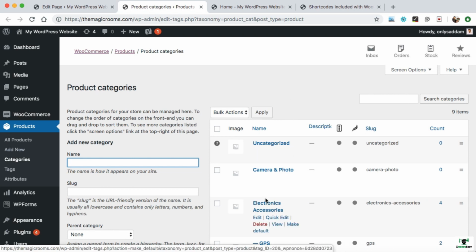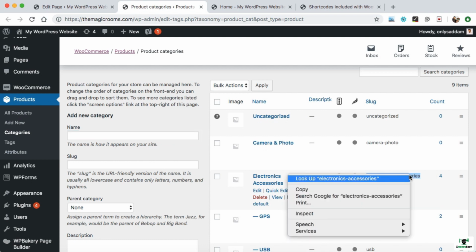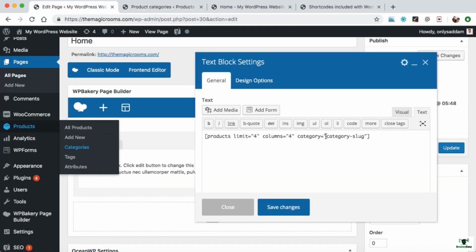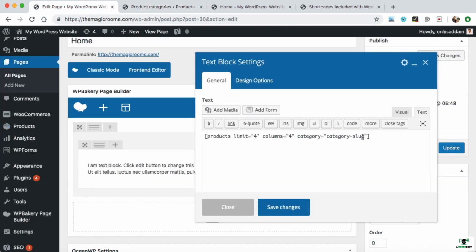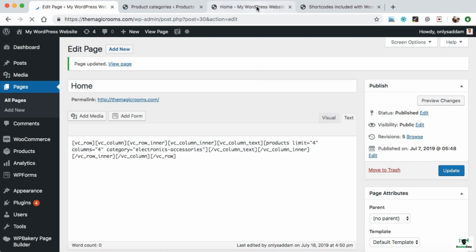Now for example, we want to display all the products under electronics accessories. So simply copy this slug. This is the slug. Just copy it and we can paste it over here. Just replace this one. That's all. Now save it and we can update. So that's all you had to do, and all these products will be displayed onto the home page.